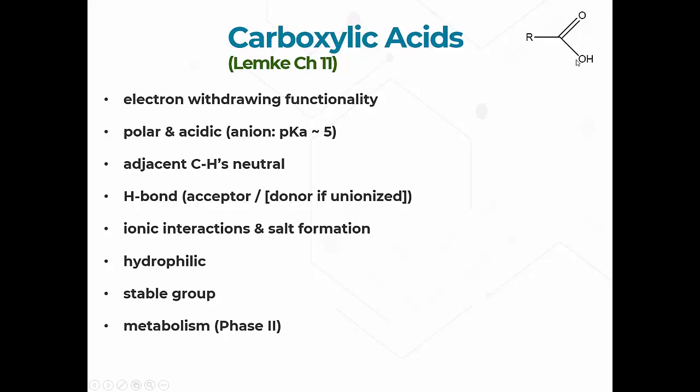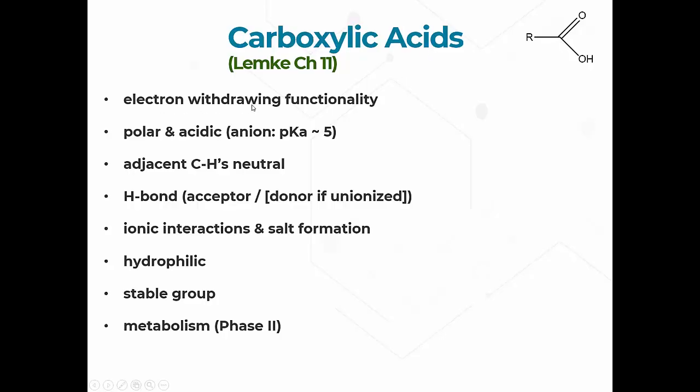In reality, this is a resonance structure. You could have the proton up here or down here, and you can have this double bond here or here, and it can go back and forth between those. So in a sense, the proton is shared between these two oxygens, and the double bond is partial, between the two oxygens. So we have here this planar molecule that we call a carboxylic acid.